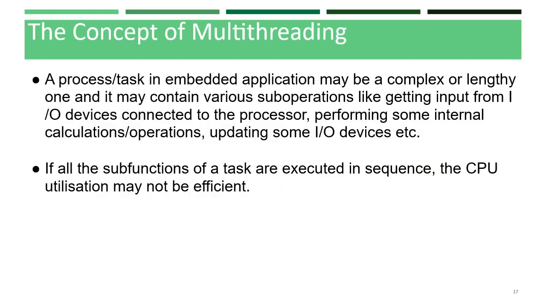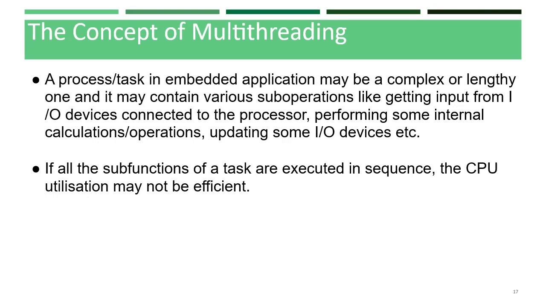The concept of multi-threading. A process or task in an embedded application may be complex or lengthy, and it may contain various sub-operations like getting input from I/O devices connected to the processor, performing some internal calculations or operations, updating some I/O devices, etc. If all these subfunctions of a task are executed in sequence, the CPU utilization may not be efficient.